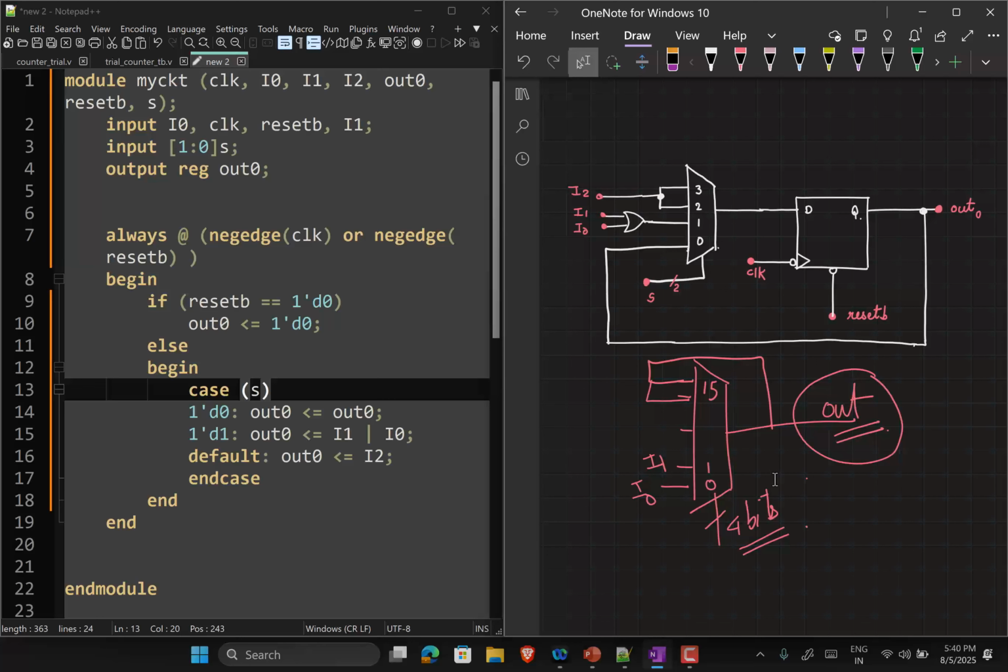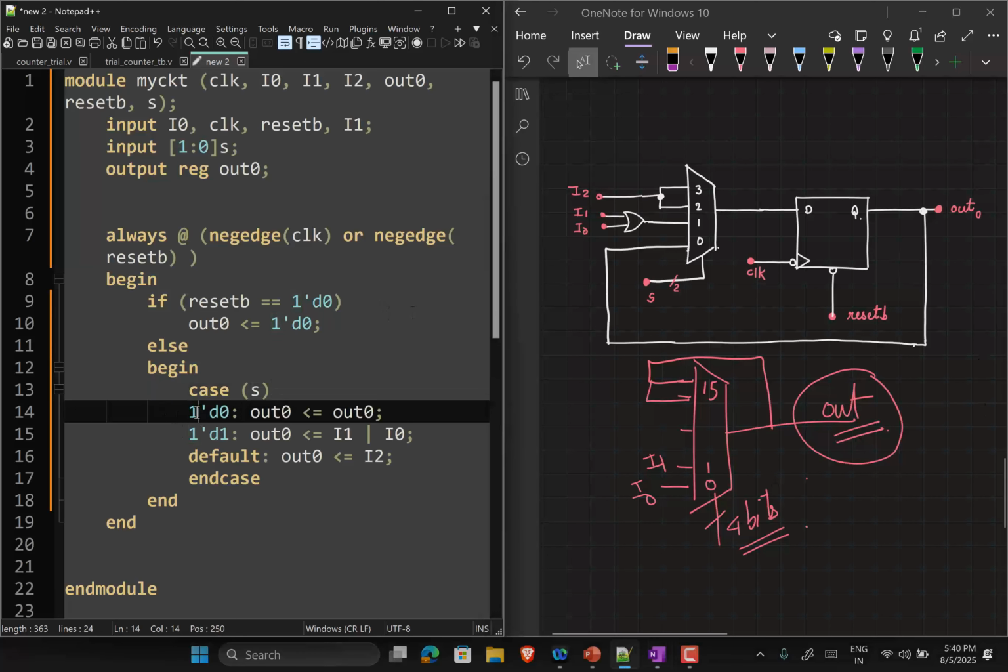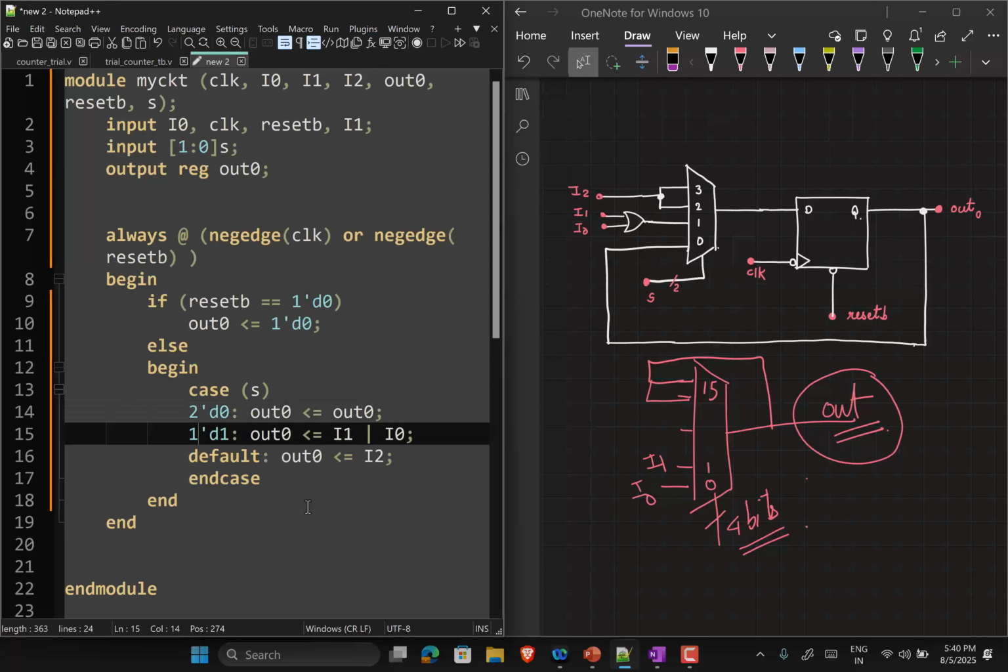So I've changed it to a 2-bit condition. If you haven't changed the case name to 2-bit, it won't give an error. Right, absolutely correct. I should do this as 2'd0. That is correct.